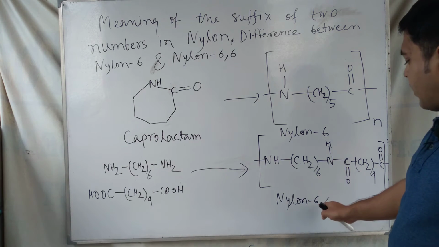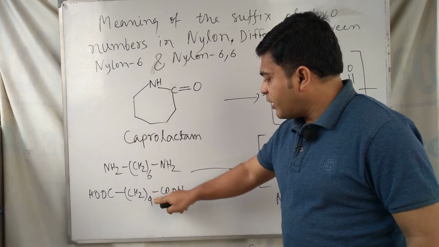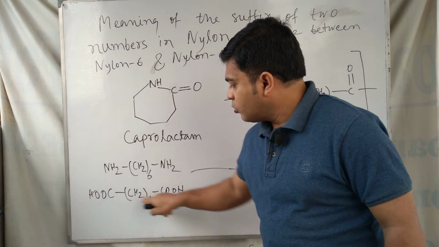So in the case of nylon 66, both monomers have 6 carbon atoms, 6 here and 6 here, where 4 plus 2 means 6.